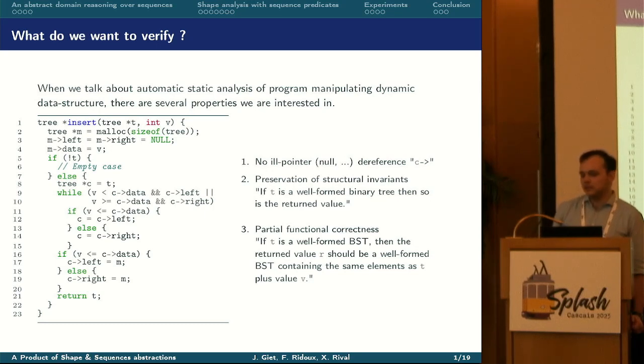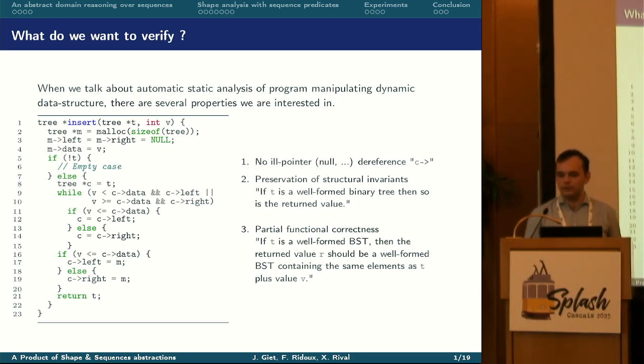There are many properties we would like to prove about this program. First, we could check that all the references of the C pointers are valid. This is the absence of runtime error in this program. Then we could also prove the preservation of structural invariants. Informally, if T is a well-formed binary tree, then the return value is also a well-formed binary tree.